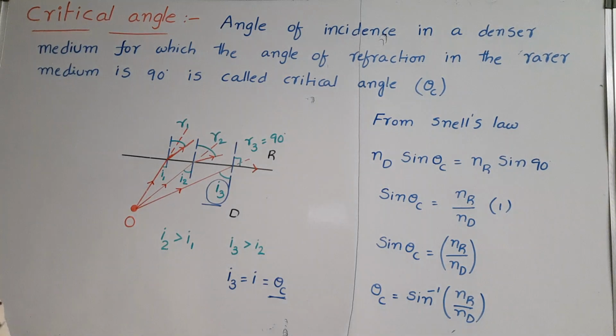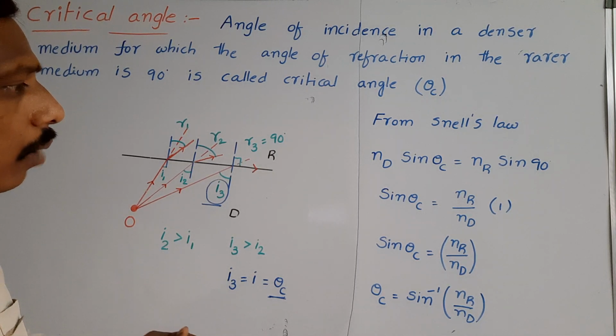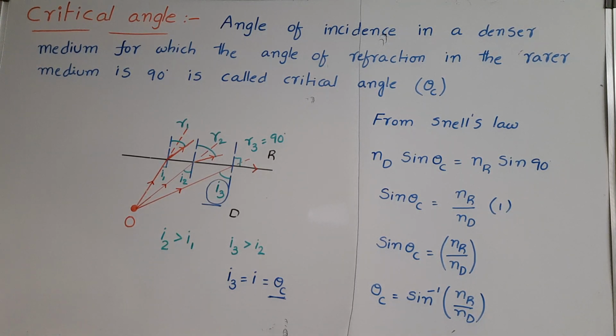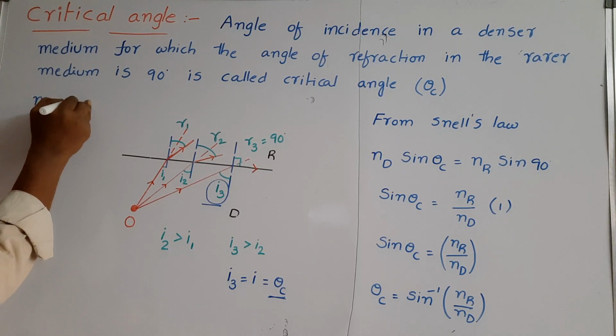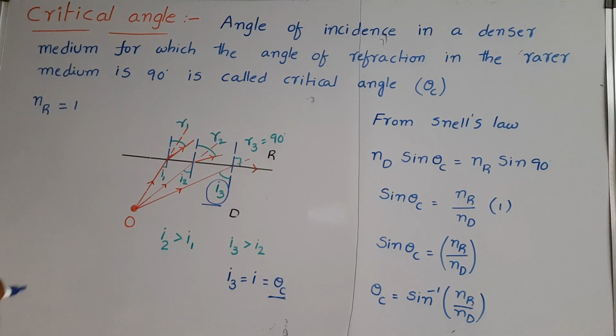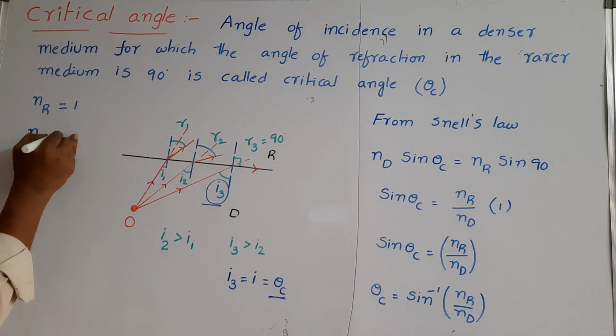So this is the formula for the critical angle: theta c is equal to sin inverse of nr by nd, the refractive index of the rarer medium by the refractive index of the denser medium. Suppose the refractive index of the rarer medium is taken as 1, that is, a light ray enters into air from any medium. The refractive index of the denser medium is taken as n.